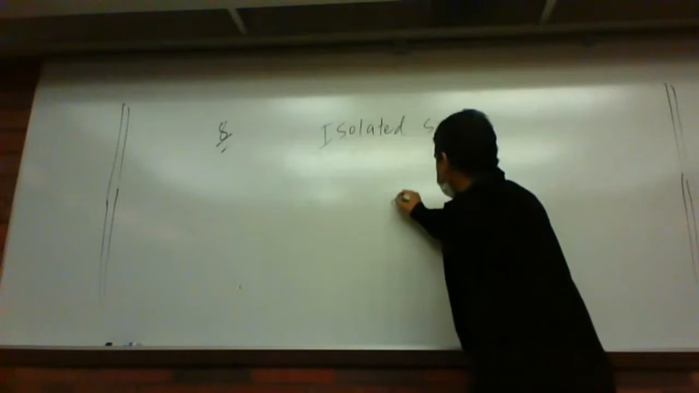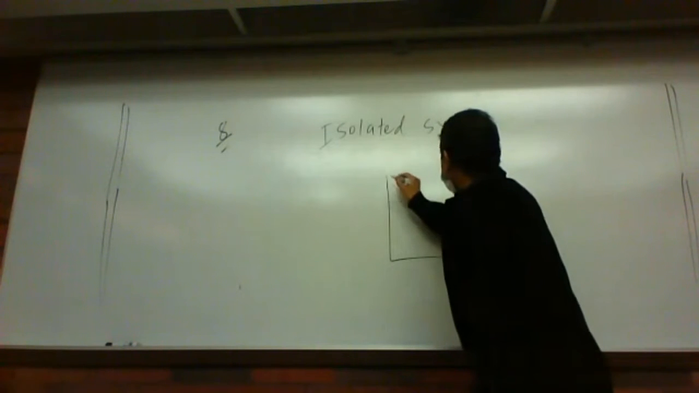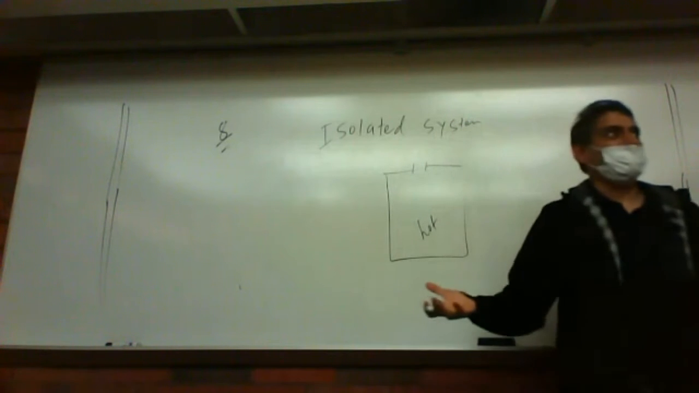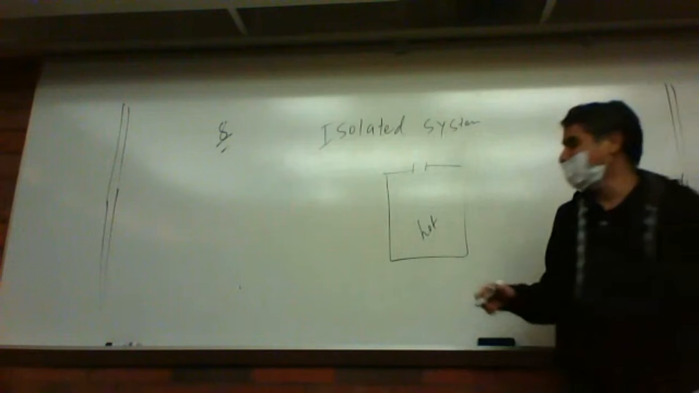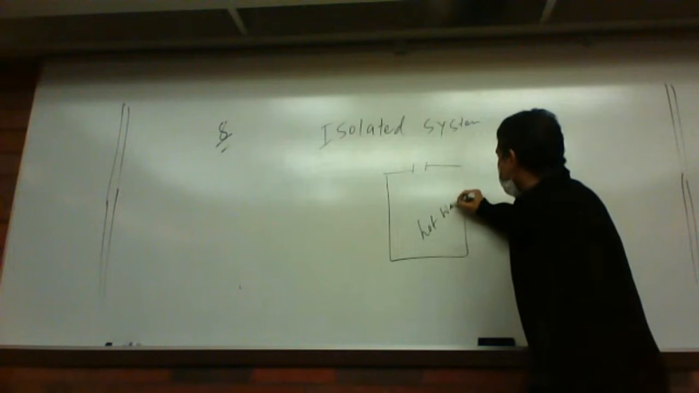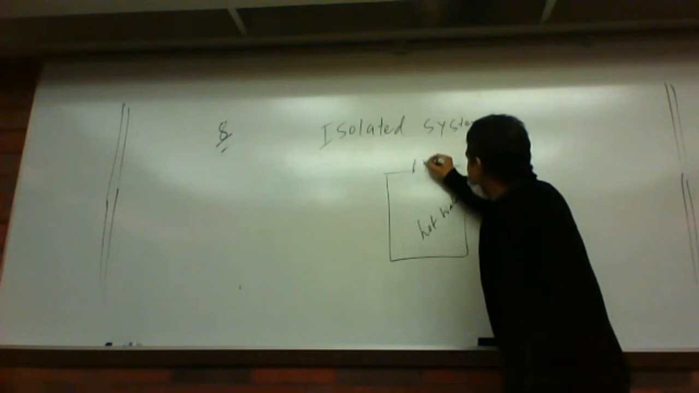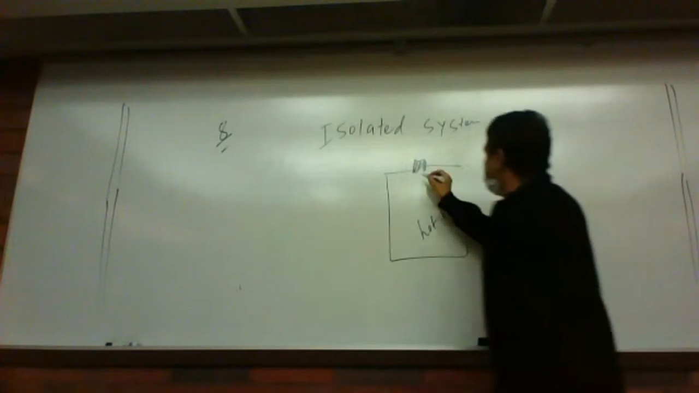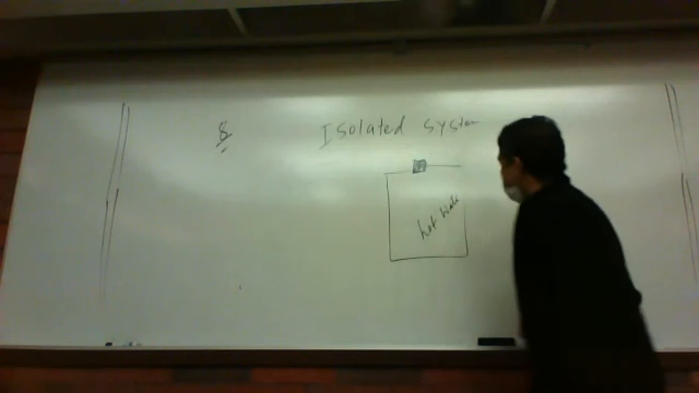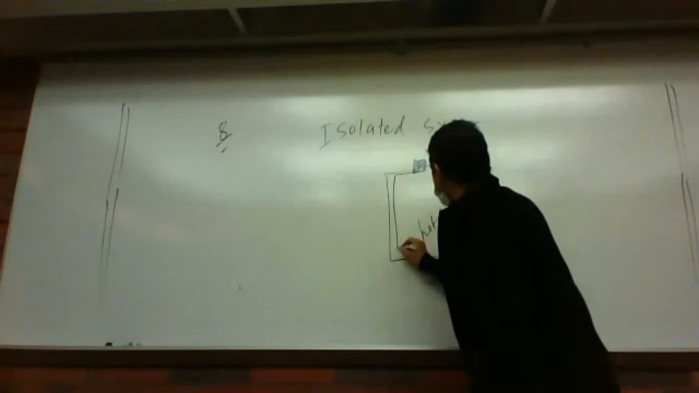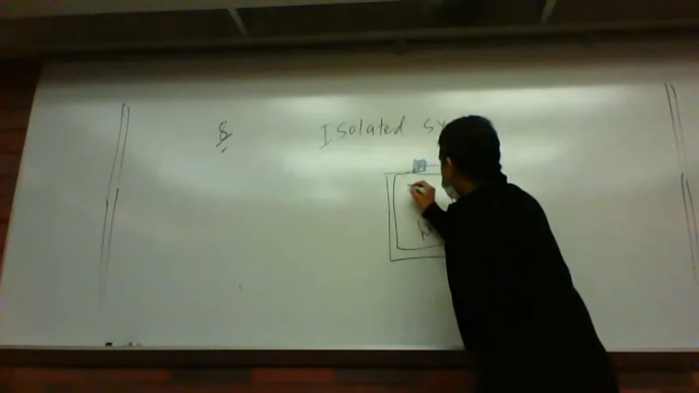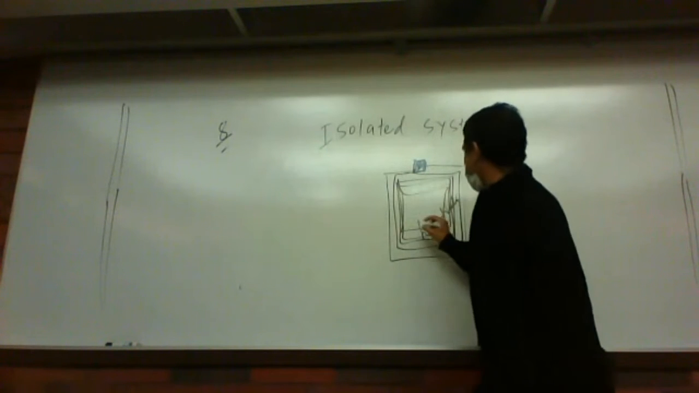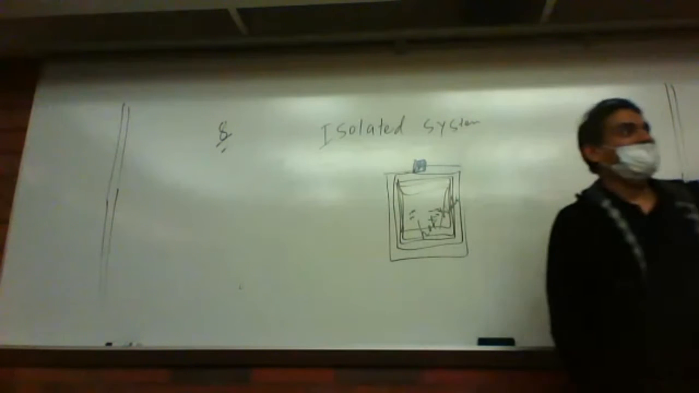So let's say you have a thermoflask here. You put hot water in it, or hot food, and then it is closed very tightly with a cork. The cork is made from wood, so that's a poor conductor of heat. And the wall of this thermoflask is very thick, like this.